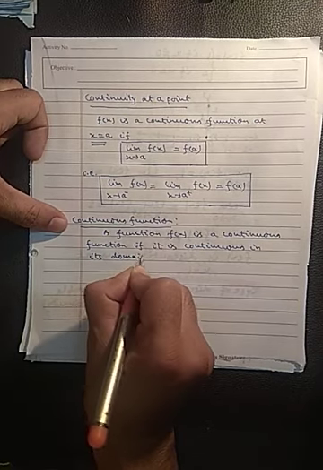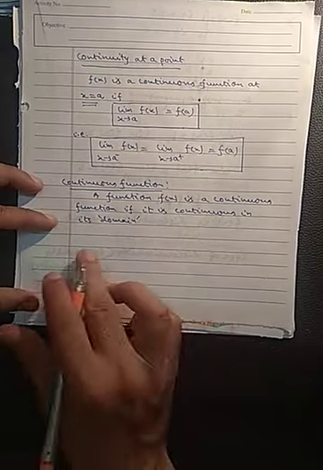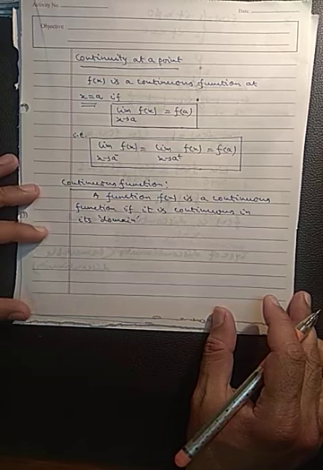So it is very important. Okay, so all trigonometric functions are continuous functions.